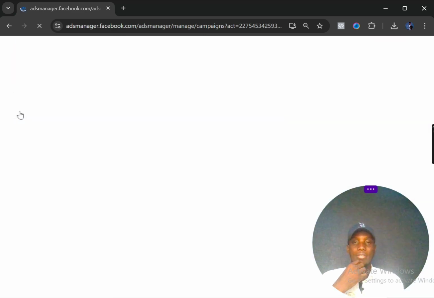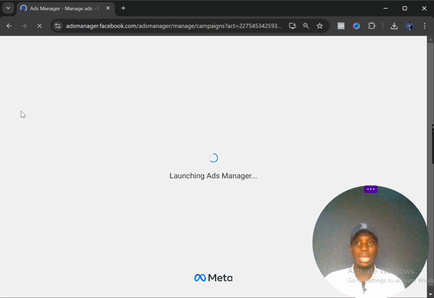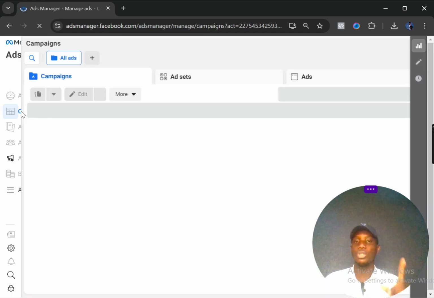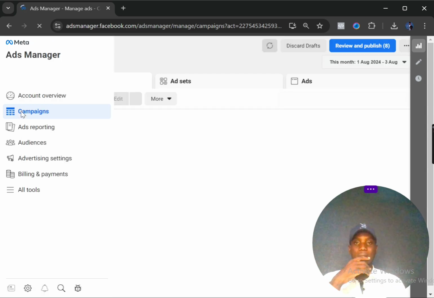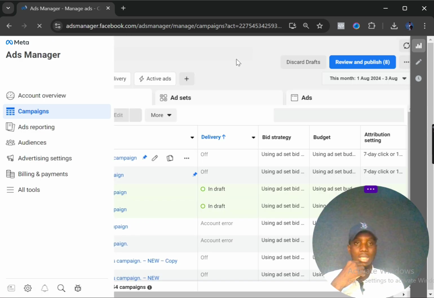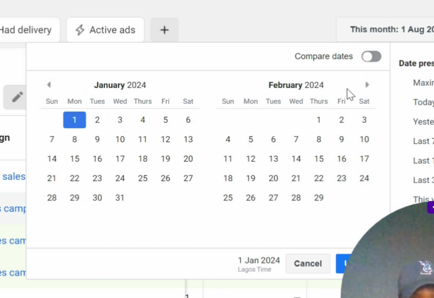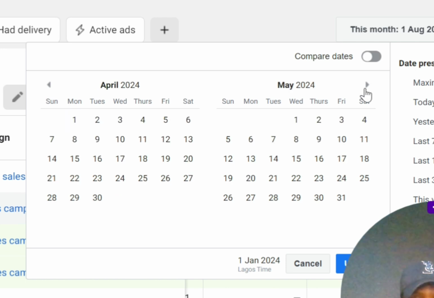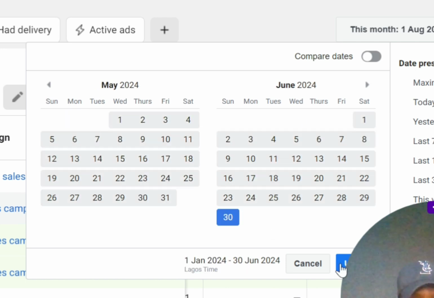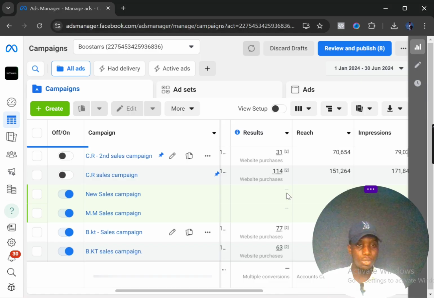Inside the campaign level here, you will see that just one campaign, we were able to scale that one campaign for 6 months, from the ad started running January 20th till June. And we generated 2,000 plus orders from just that one campaign. So let's look at it here. As you can see, let's set the date now from January 20th to June 30th. If we set the date, you begin to see my results now.